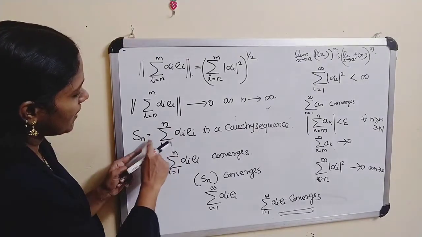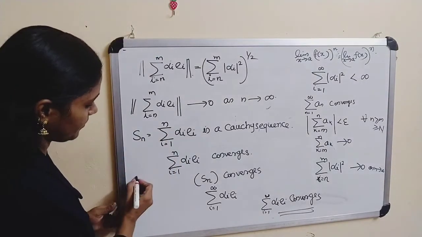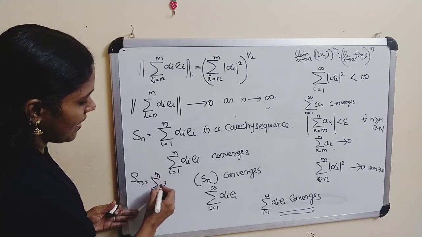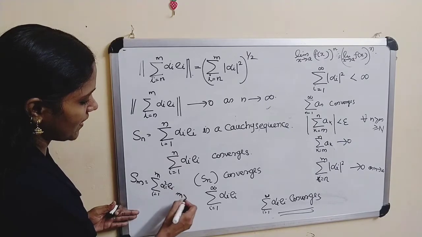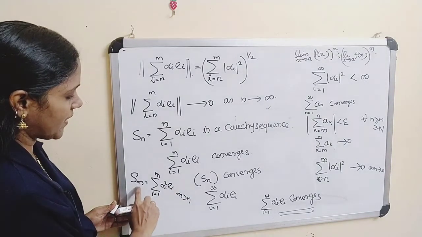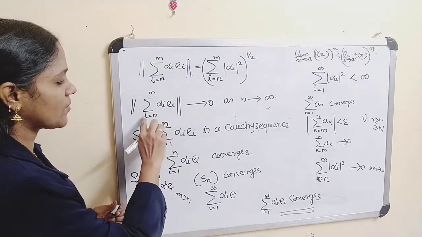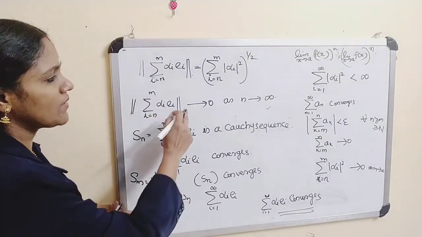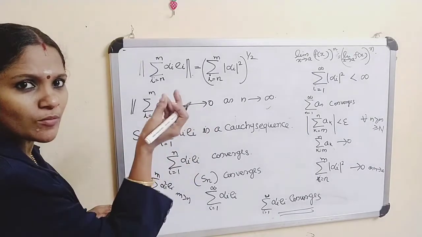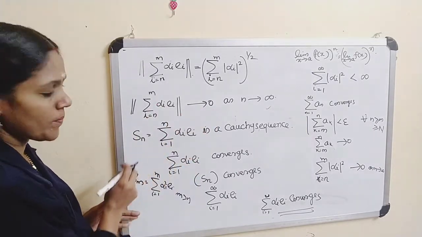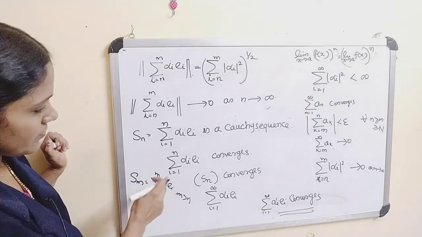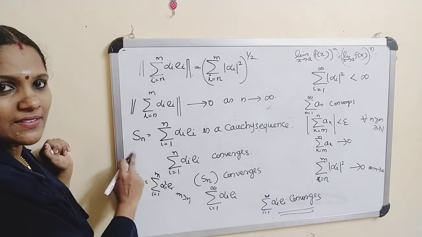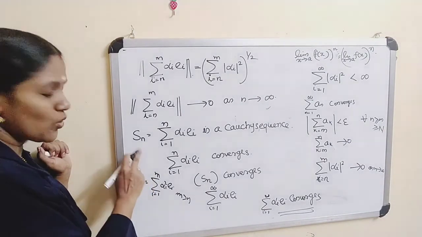What about the Sm? Sm is equal to sigma i equal to 1 to m alpha i Ei. Suppose m is greater than n, then Sm minus Sn is actually sigma i equal to n to m of this term. Maybe one term is missing. This sum tends to 0, meaning if you take any small quantity, then that also tends to 0. Now this sequence is a Cauchy sequence.